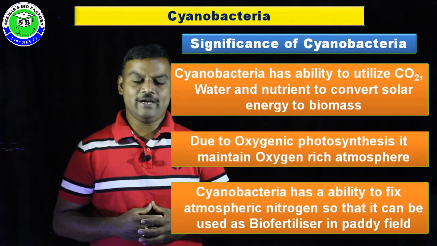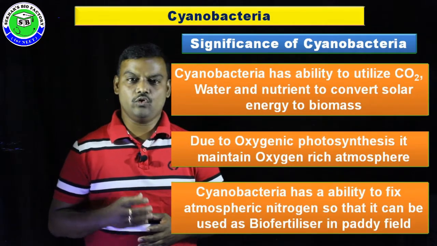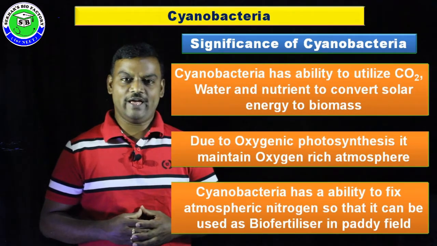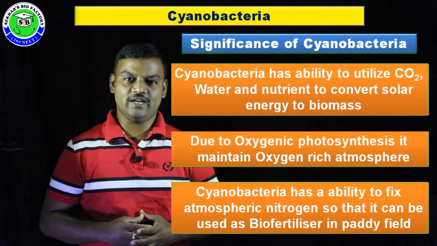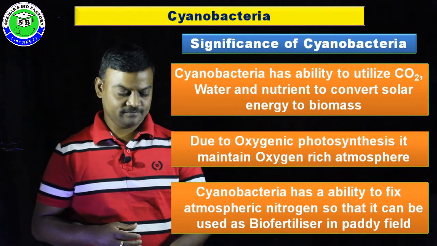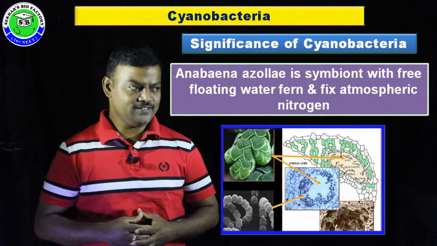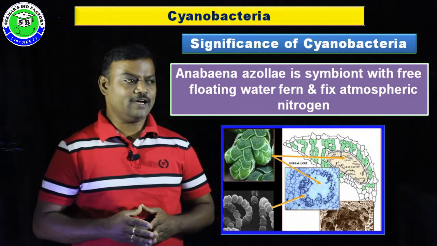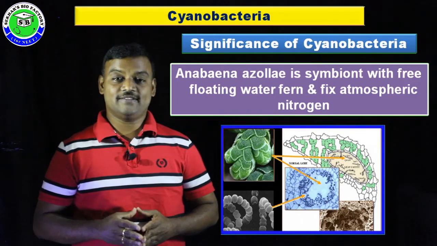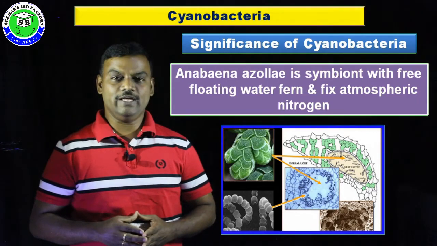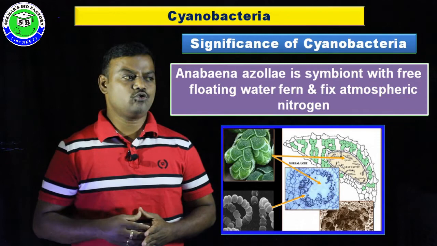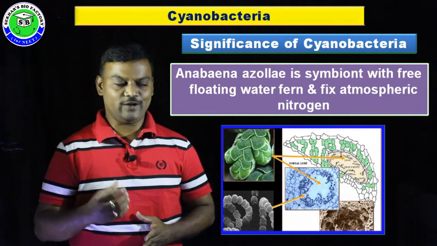And cyanobacteria have an ability to fix atmospheric nitrogen so that it can be used as a biofertilizer in paddy field. The next economic importance is, Anabaena azollae is one of the cyanobacteria. This cyanobacteria is a symbiont with the free floating water fern Azolla, and it helps to fix atmospheric nitrogen.